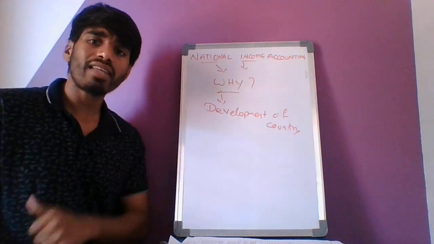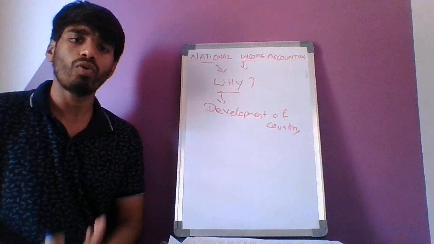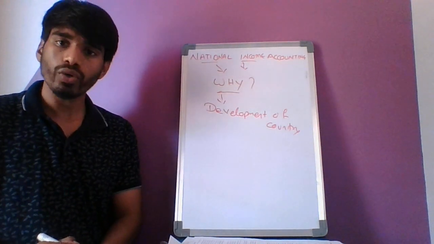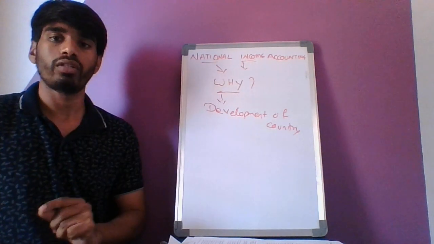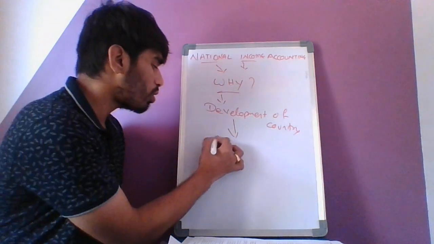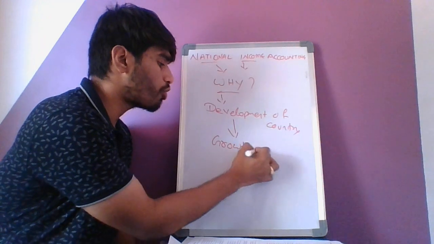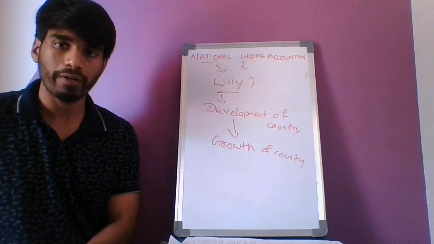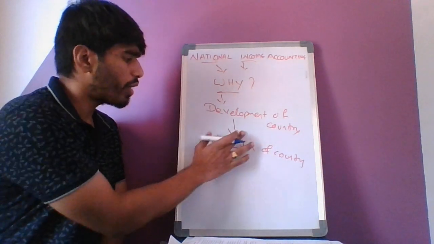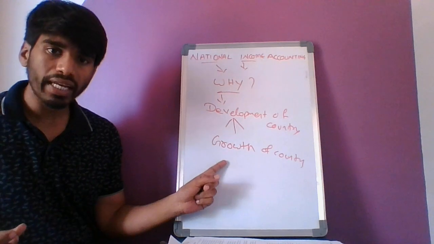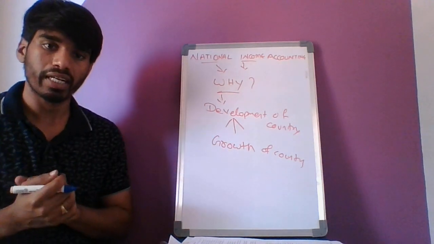So how will this development happen? Will it happen overnight or just like that? No, right? So the precondition for this development is the growth of a country. There should be growth of the country. That is the precondition for the development, and the arrow mark should be upward instead of going down. So if there is growth in a country, there will be development in the country.